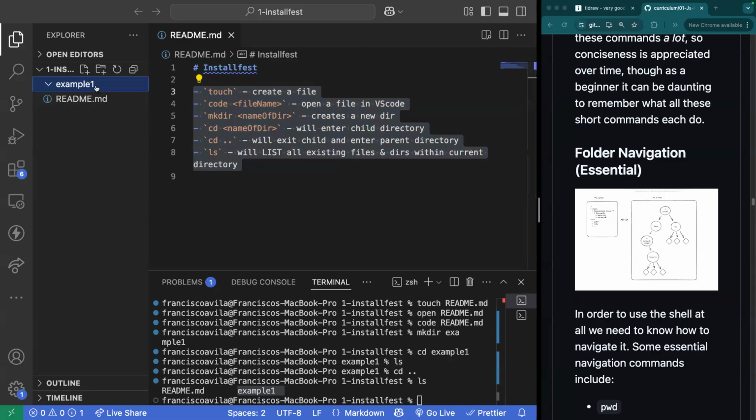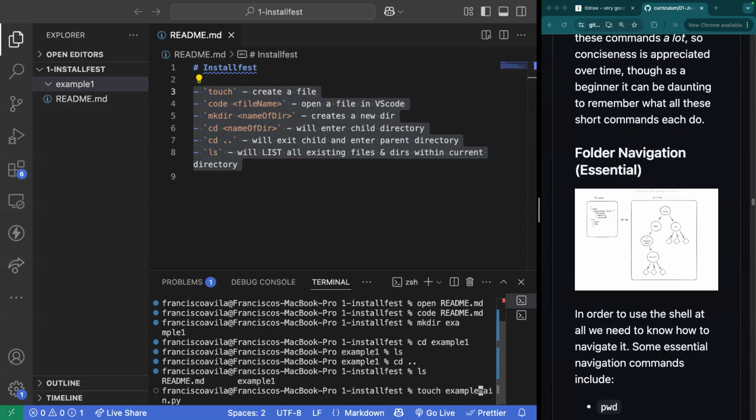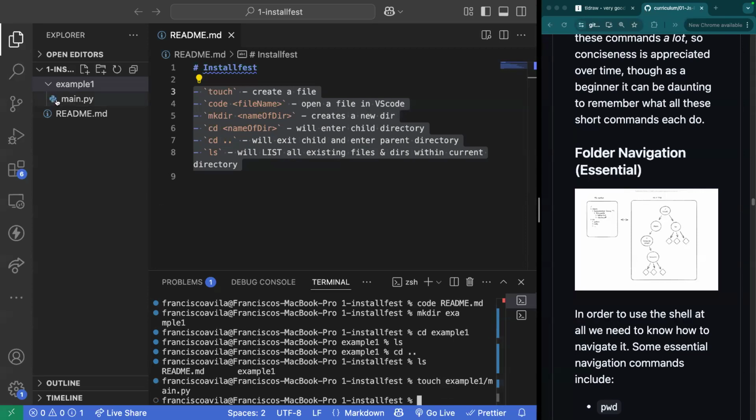Can somebody walk me through the process of creating a file named main.py inside of my example1 directory? How could I do that? You can do touch space main.py. Want to navigate to the directory first, yeah, or include that in the file name. Awesome. So I see somebody said to include it within the name. So I'm assuming you're saying to include the directory example1 slash main.py. And you'll see that I created it.